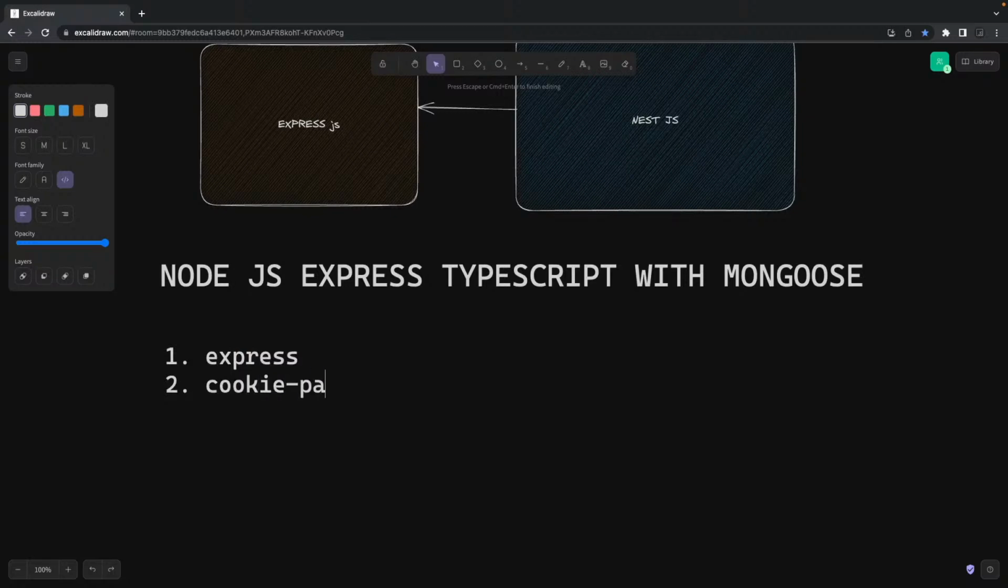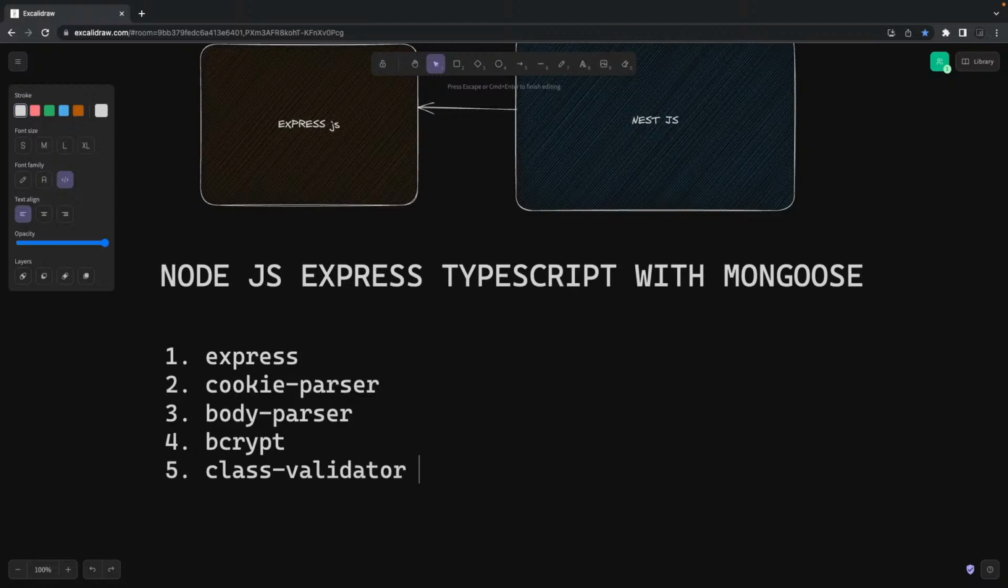Cookie parser, then we have body parser. Cookie parser extracts the cookies from the request, and body parser extracts the body from the request. Then we are going to use bcrypt instead of crypto to create the hash value of the password. And then class validator. Why am I using it? There are different options to validate your payload: Joi, Zod, class validator and class transformer. These are the modules which you can use to validate your request payload.